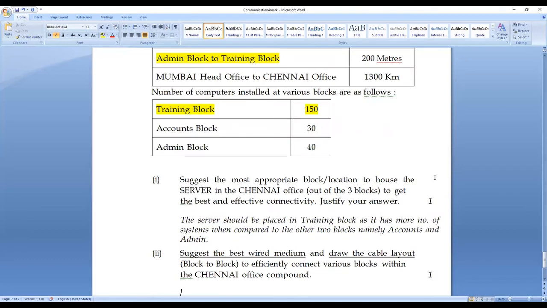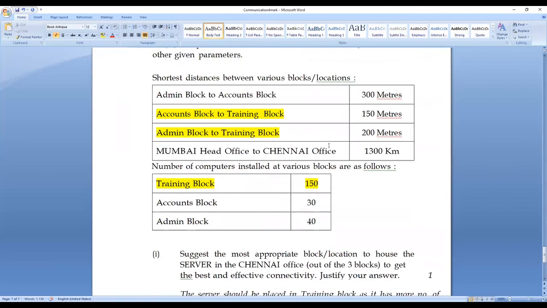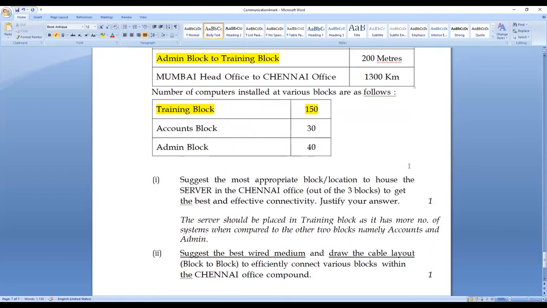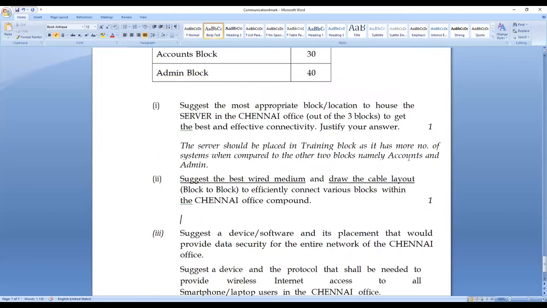Now let us check the wired medium they are asking. See here it is 300 meters, 150 meters and 200 meters. All right. The best wired medium. Since they are very few meters apart, less than a kilometer, the best wired medium, I'm going to answer it as optic fiber.